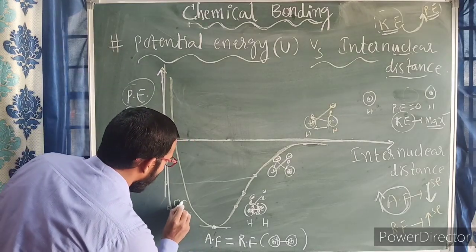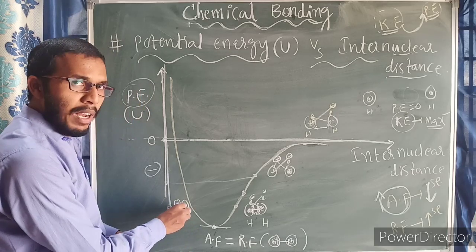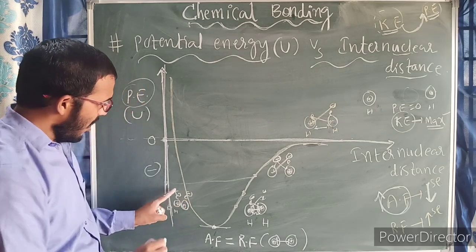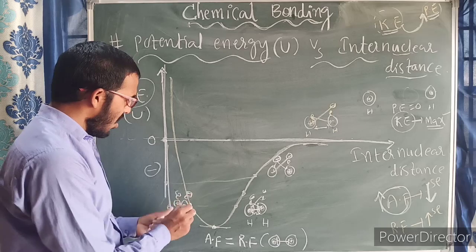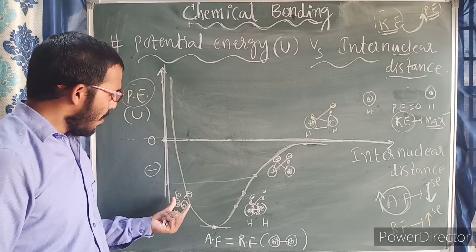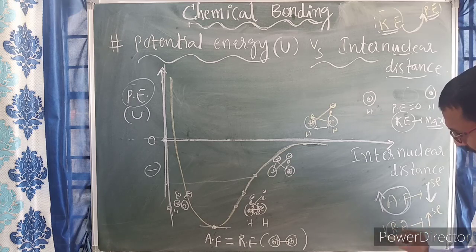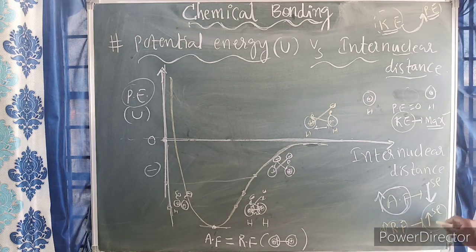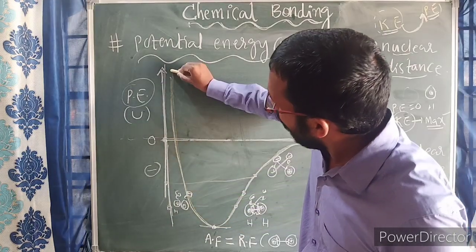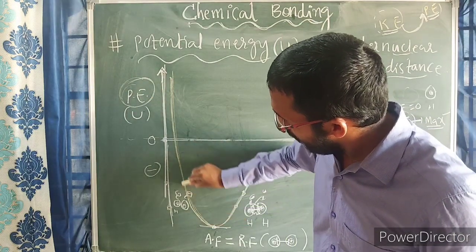When they are very close to each other, the nuclear repulsive forces are dominating, and this hydrogen atom's valence electron and that hydrogen atom's valence electron both repel each other. So repulsive forces are dominating. As I have written here, as repulsive forces increase, energy also increases. Therefore this graph will move up, because on the y-axis we have taken potential energy. The graph will move up here.